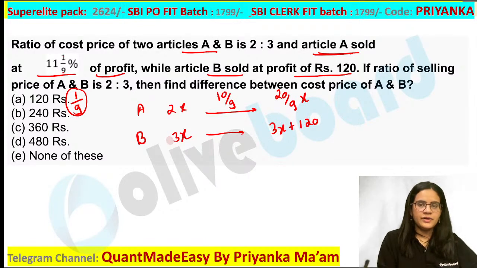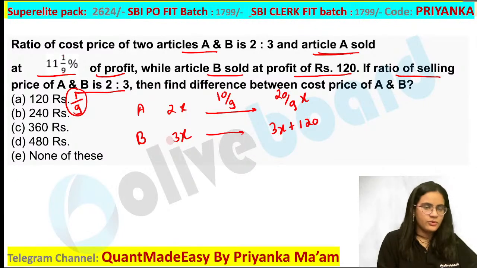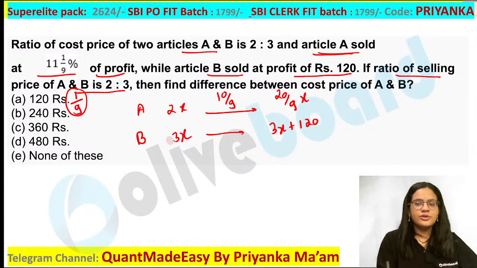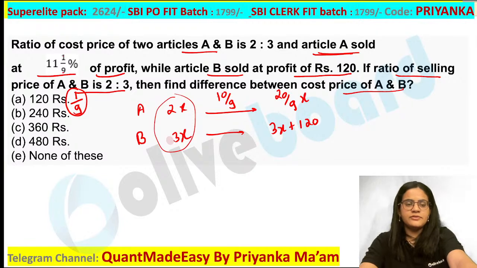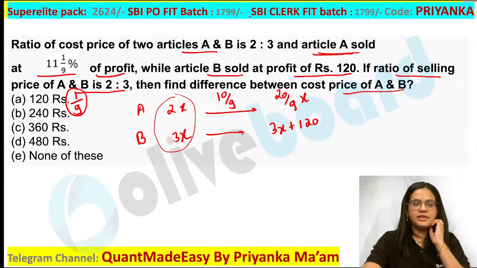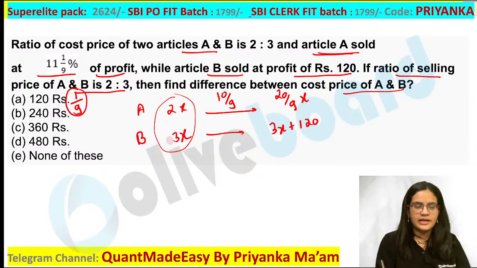So what is given in your question? The ratio of selling price of A and B is already provided, that is 2/3. So you have to calculate the difference between the cost price. x is going to be the difference between the cost price here. So what will you write here? Selling price of A by B, so 20/9x upon 3x plus 120.